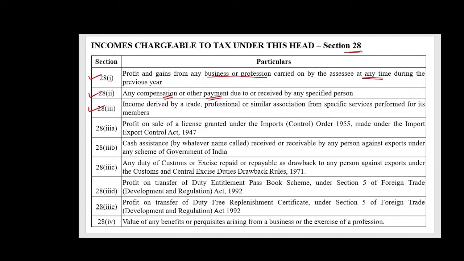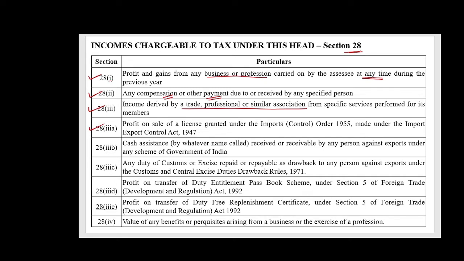Then moving to section 28 subsection 3. Income derived by a trade, professional or similar association from specific services performed for its members. Now these trade or professional or similar associations, for example, can be chambers of commerce or stockbrokers association. Now they are deemed as carrying on business in respect of these services. Based on this assumption, the income arising out of this is taxed. Also, one thing you need to remember, it is not necessary that the income received by them is directly related to these services.